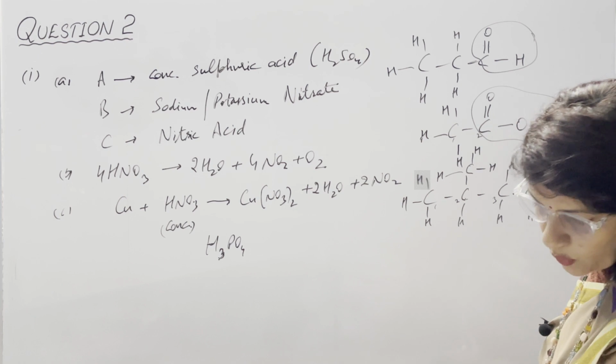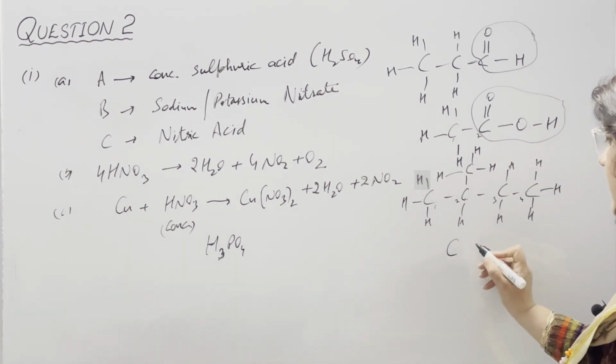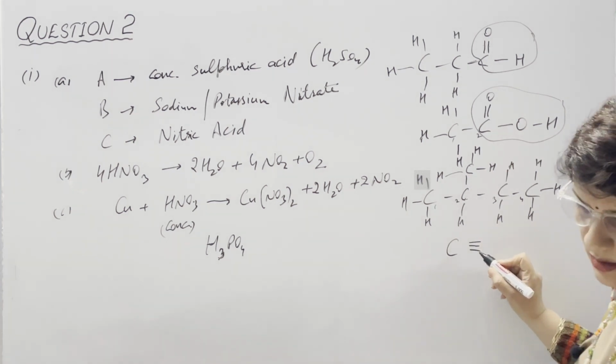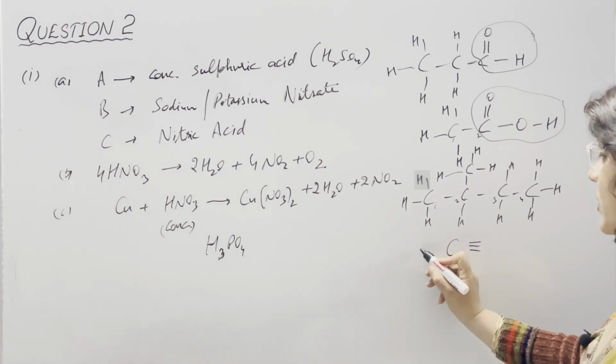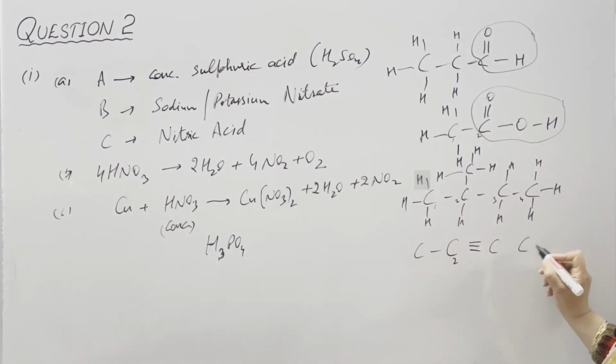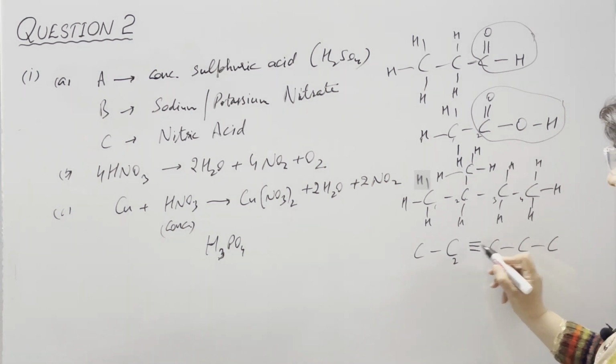In fourth part, 2-pentyne. Pentyne means YNE. It means triple bond, and 2 means at the second position we need to place the yne group, and total chain is pent. So this is 1, this is 2, 3 and then 4 and then 5. Now here 1, 2, 3, 4, all the valences are satisfied.